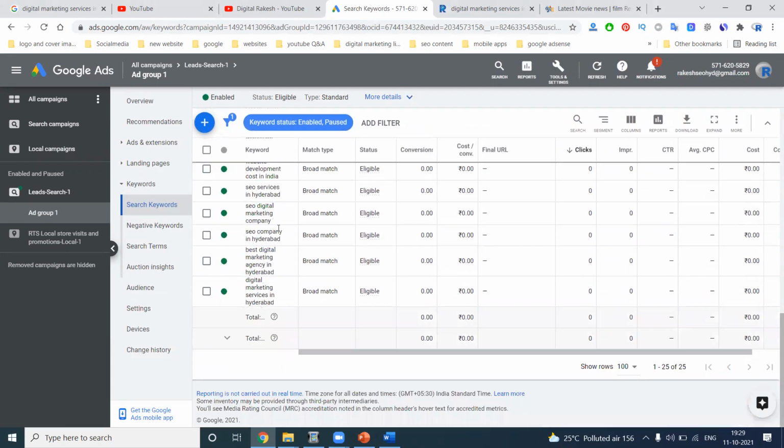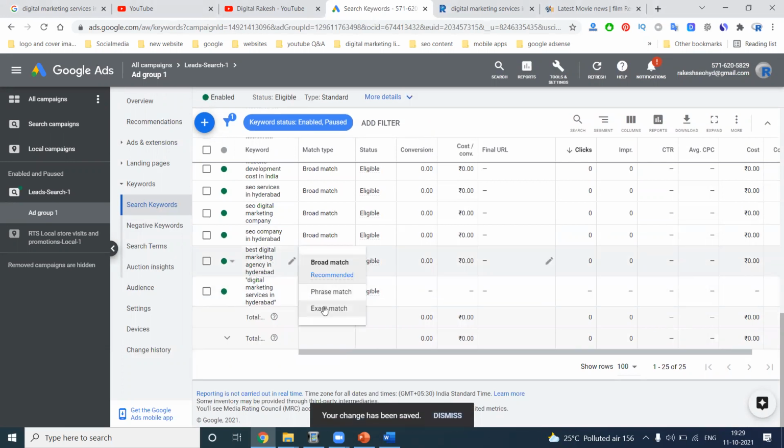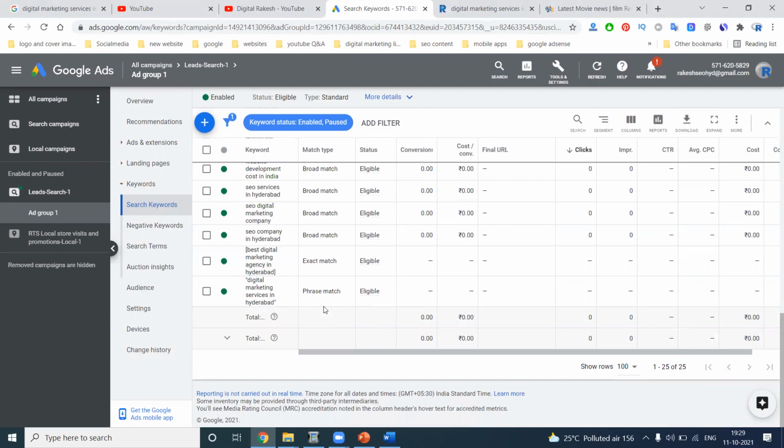So these are the options given for each keyword. For each one, you choose which match you're looking for and add the matches. But don't add broad match if you're looking for only traffic. If you go for broad match, we lose money, but we only want to target the audience that creates leads for my particular business. So this is how the campaign structure is created, and after the campaign is done, the matches can be changed for your keywords.